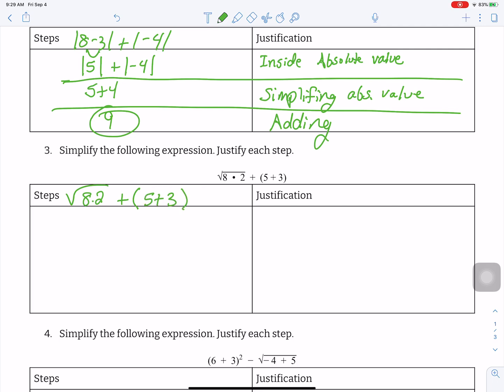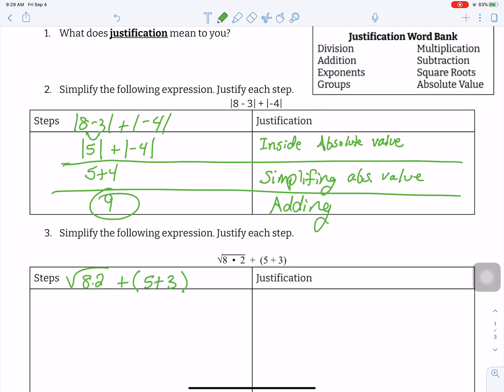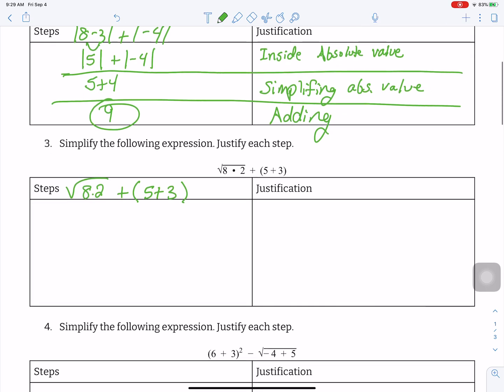So the first thing I want to do is in my parentheses. So again, if I'm looking at all of my things, parentheses are not in there, but that doesn't mean that's not something we can do while we were just trying to come up with words. So I'm going to solve under the square root, and I'm just going to draw a picture of that, and in parentheses. That's perfectly fine to not write out all those words. Those two are two totally separate things, so I can do both of those at the same time. So 8 times 2 is 16, plus 8, and then my parentheses are gone. The next thing I'm going to do is my square root. So I have 4 plus 8, and the last thing I'm going to do is add.